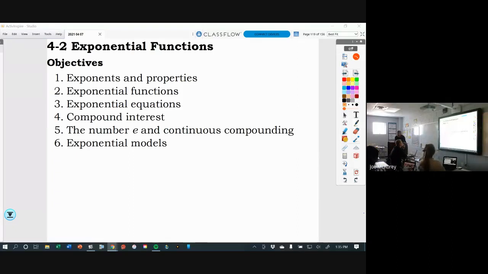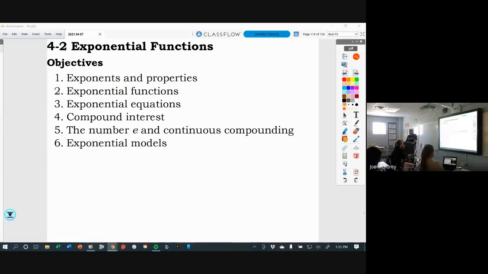What do you remember about exponential functions? Exponents? What's the exponent? X. The variable. So when you're talking about exponential functions, that puts the variable in the exponent.